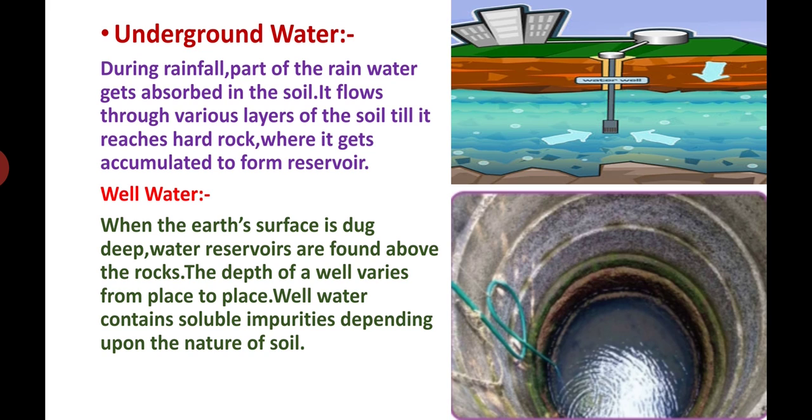Well water contains soluble impurities depending upon the nature of soil. கரையக்கூடிய impurities. ஸோ அந்த மண்ணை பொறுத்து தான் அந்த impurities, அசுத்தங்கள் soluble ஆகிற மாதிரி மாறும். That's why they say well water contains soluble impurities depending upon the nature of soil.